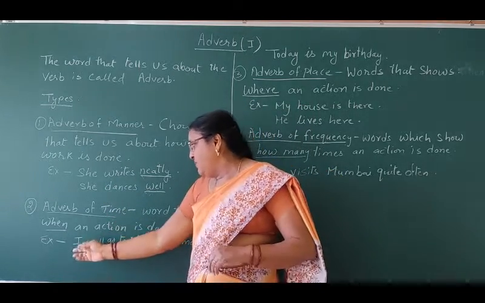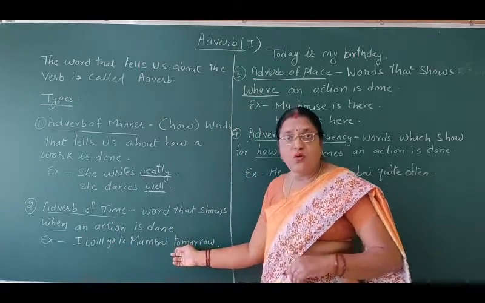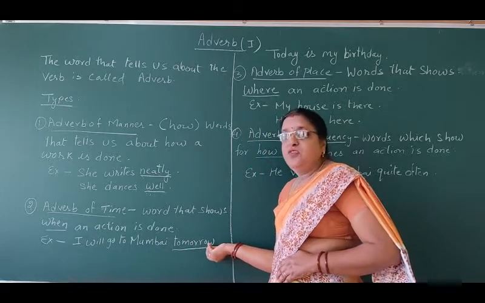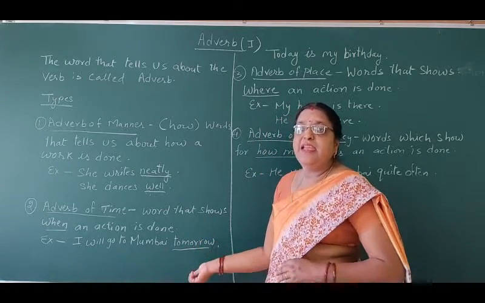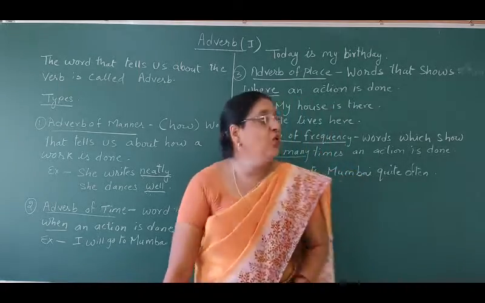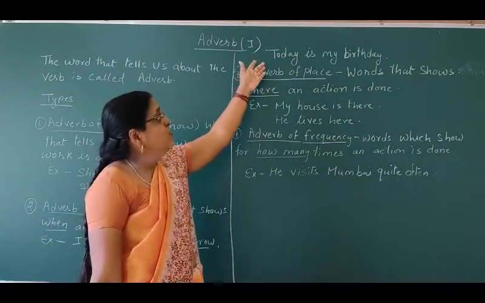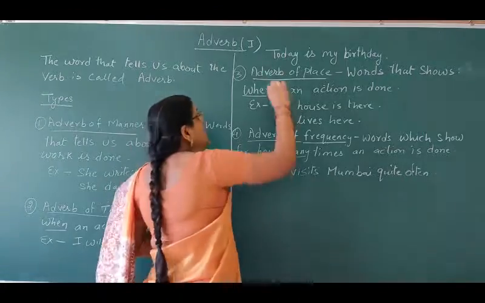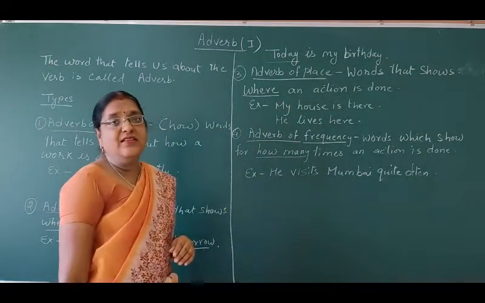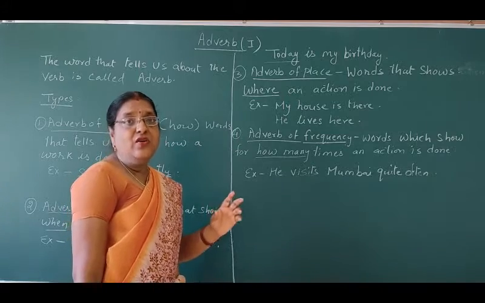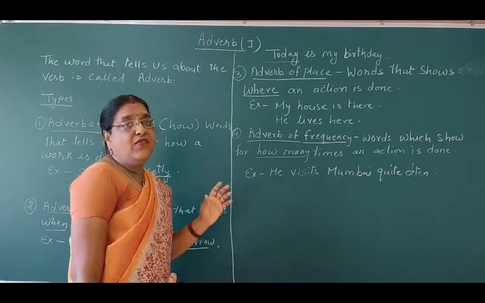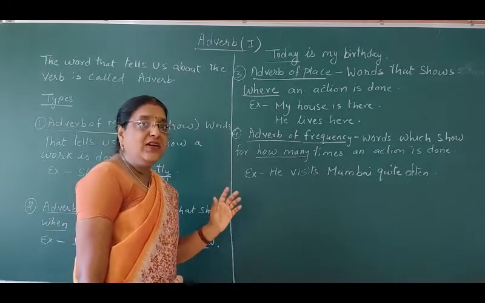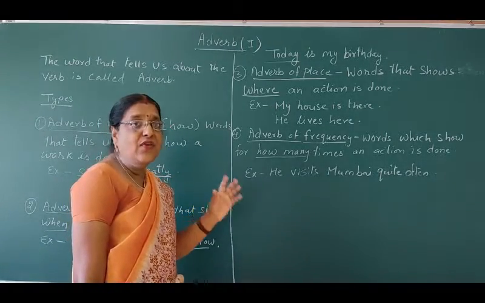Okay, students. Example: I will go to Mumbai tomorrow. When will you go to Mumbai? You will go tomorrow. So tomorrow is a word that indicates the time of action. See the next sentence: today is my birthday. When is my birthday? Today. So today is the adverb of time. So what is adverb of time? Adverb of time is a word that indicates when an action is done, when a work is done.